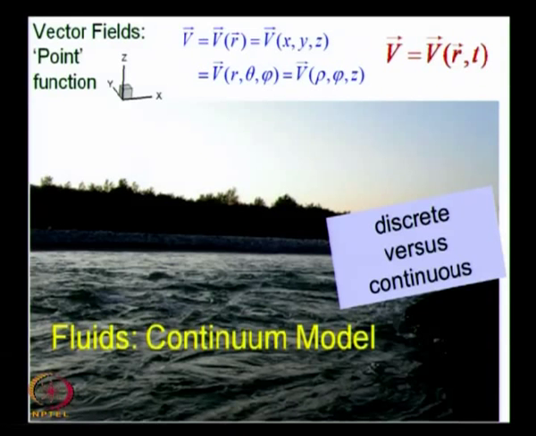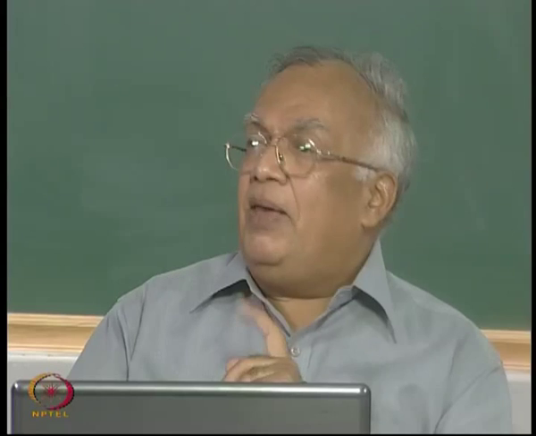So, this is the continuum model of fluids, and in this continuum model you can have the velocity of fluid at any given point in space in the region through which water is flowing or any liquid is flowing, and you can define the velocity as a point function. So, this gives us the idea of a vector point function. So, now we know both what a scalar point function is and what a vector point function is. So, they must have continuous derivatives, okay, and it is in the continuum limit that we shall regard these functions.